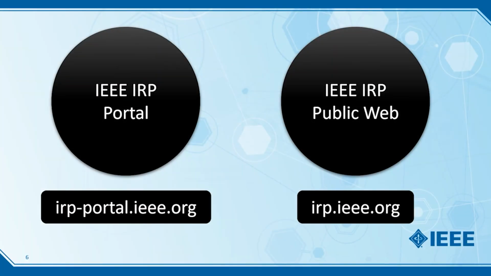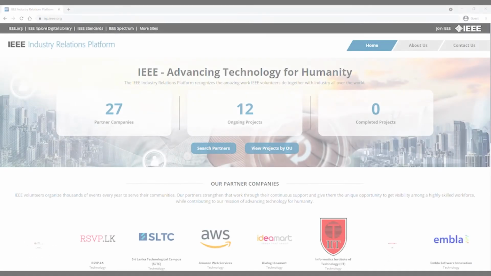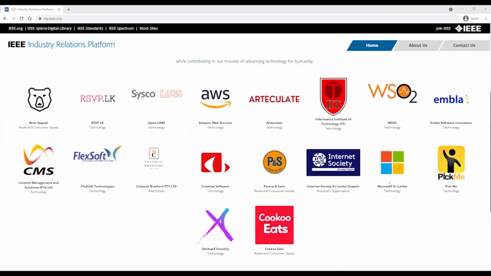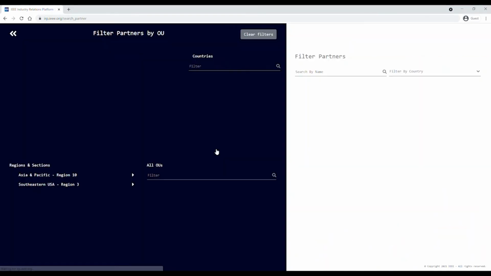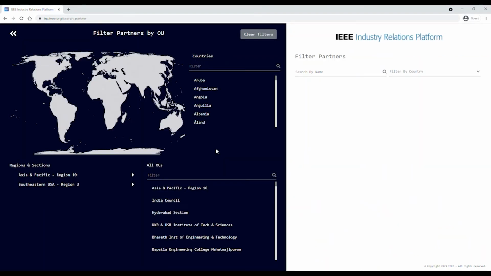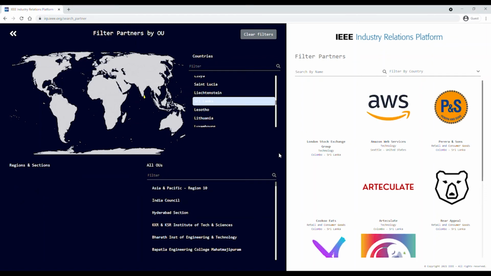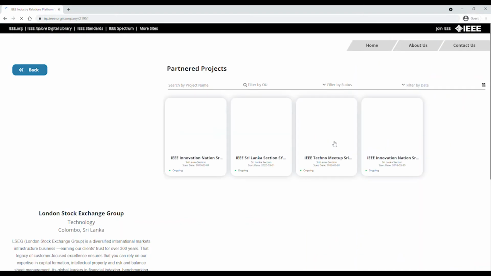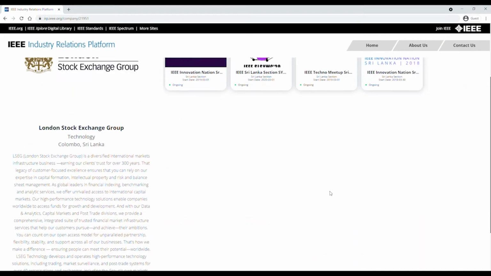Now let's look at the second major component of IRP, the public website. It is accessible through irp.ieee.org. The public web, as the name suggests, is the public-facing web of the IRP. This is populated automatically using some of the data entered in the portal. The public web allows visitors to see projects conducted by IEEE volunteers all over the world.